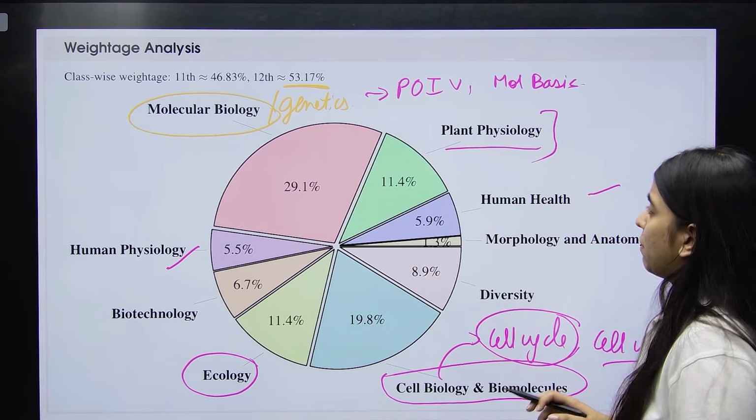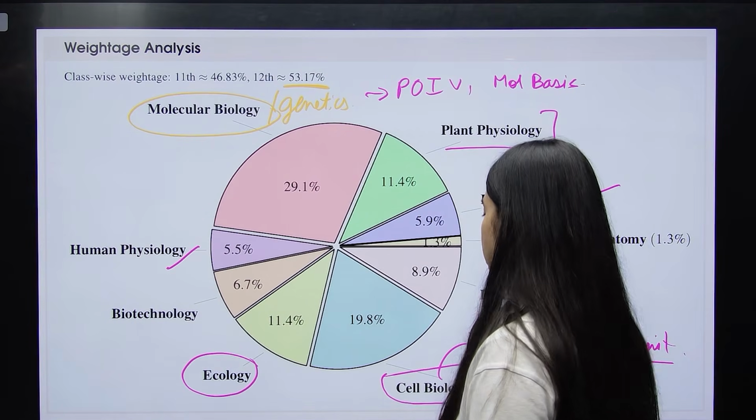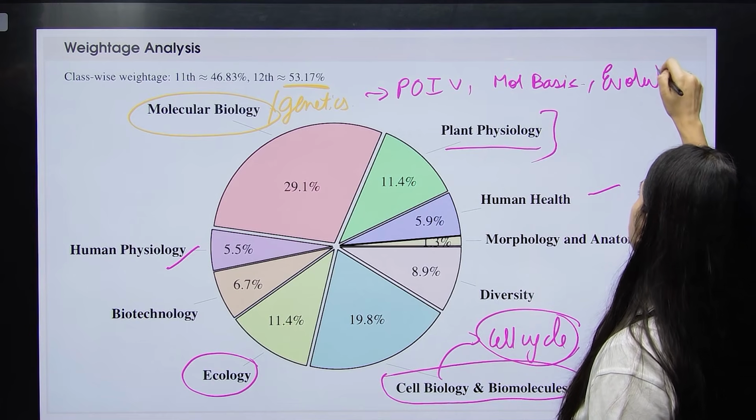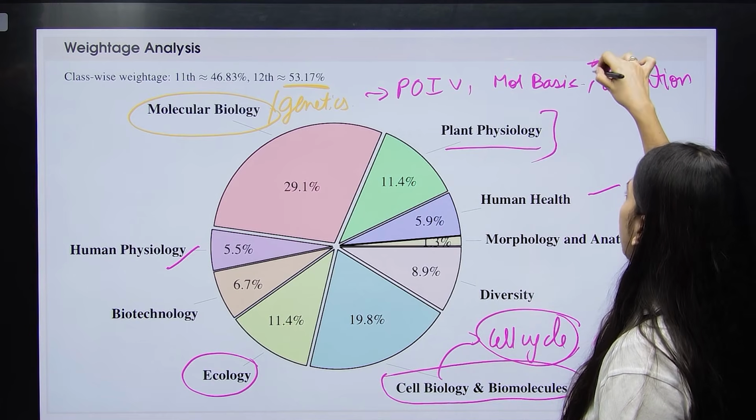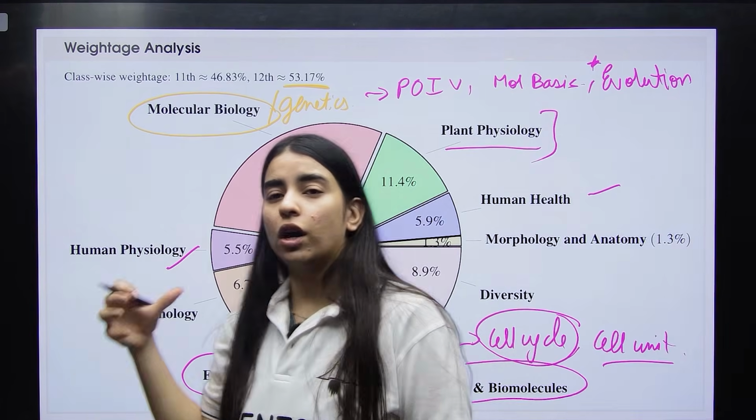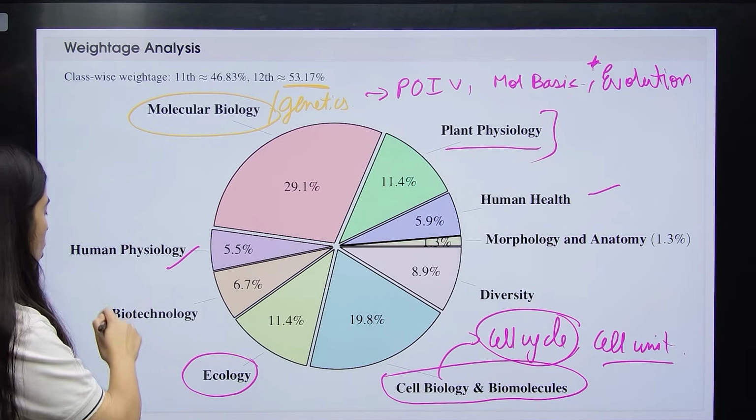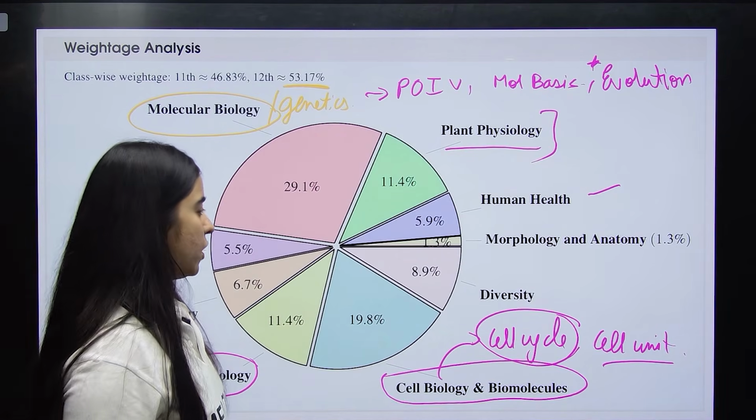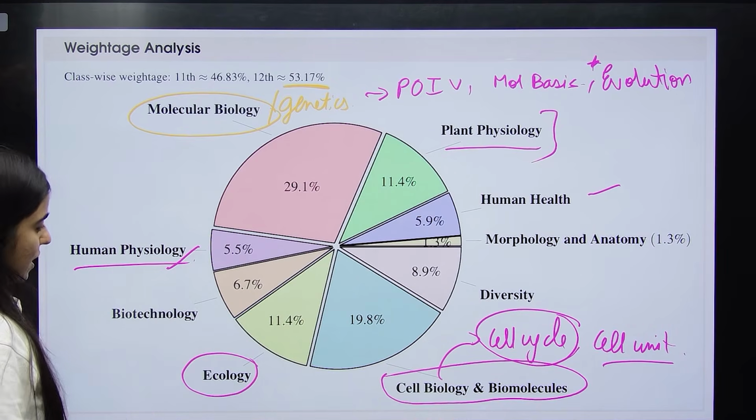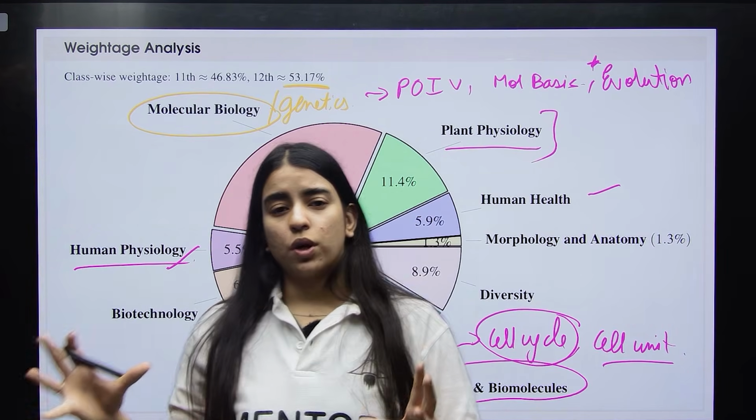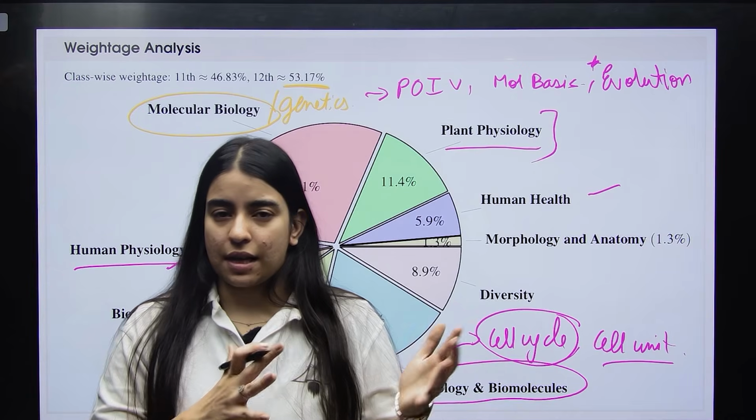Human health and disease and your human physiology almost have the same weightage. Also remember molecular biology and your ecology. Along with this, you also have your evolution, where you see a lot of diagram based questions in your NEST examination. Then comes your morphology and anatomy, and then lastly you have your diversity. So this is the entire class 11th and 12th syllabus.